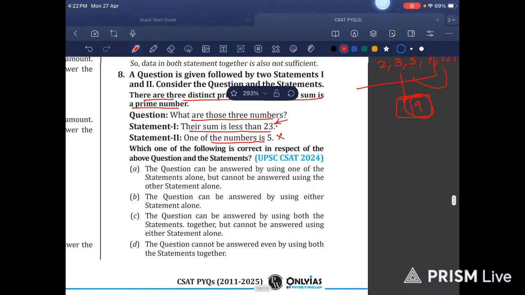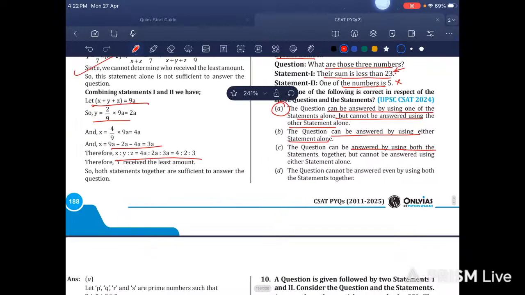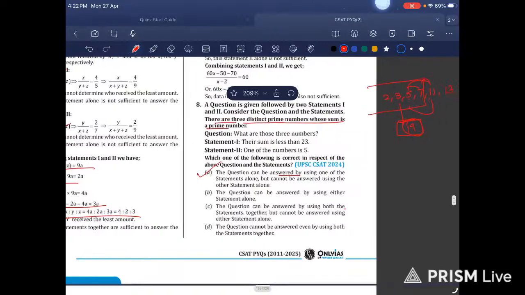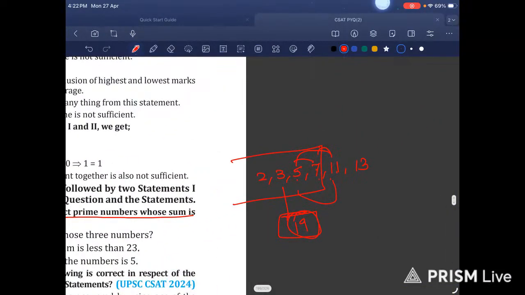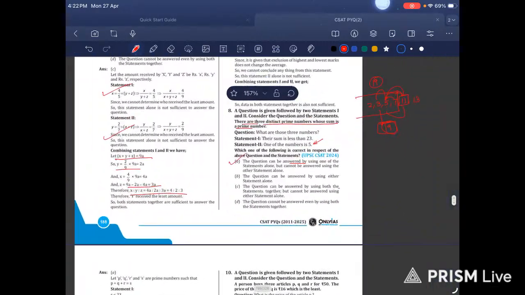So the eighth question's answer would be answered by using one statement alone, but cannot be answered by using the other statement alone. Yes, the option must be A. Yeah, this is correct. Because already I have utilized the 5 here. See, 11 plus 5 is what? 16. And 16 plus 3 is what? 19. So here, without using this information, I was able to answer it correctly. So that's why my option A is correct.